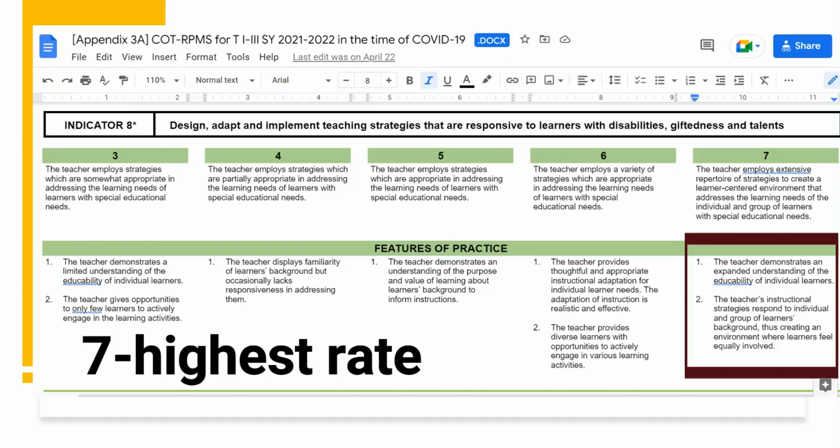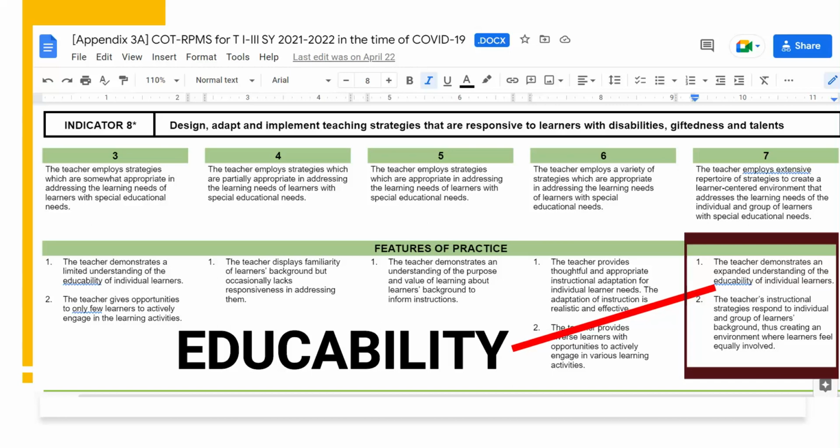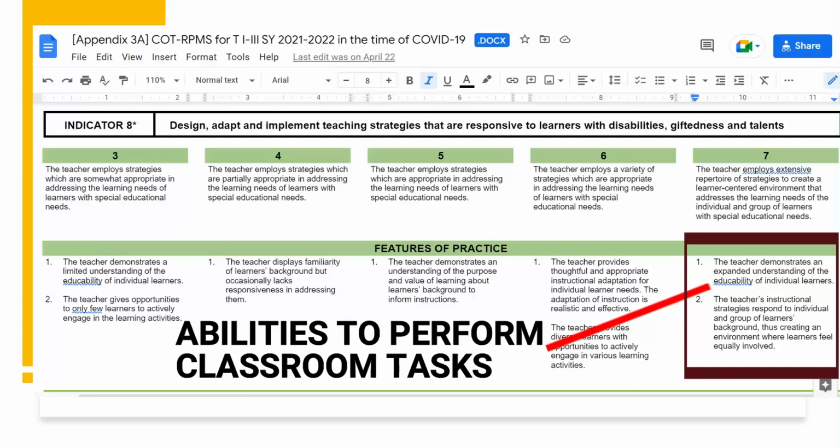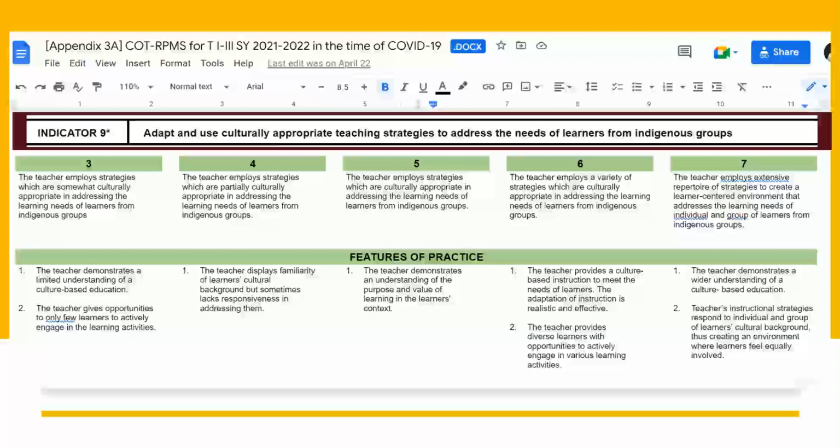In terms of features of teachers' practice in the class, it was stated that to meet the 7 rating, the teacher has to understand the educability of the learners falling under gifted or challenged. Educability means variations in the learner's capacity to perform tasks, meaning the levels and ability of the learners in this group to comprehend and perform a class activity. Now let's move on to indicator 9. As you can see, the same is expected from teachers in order to get a rating of 7.